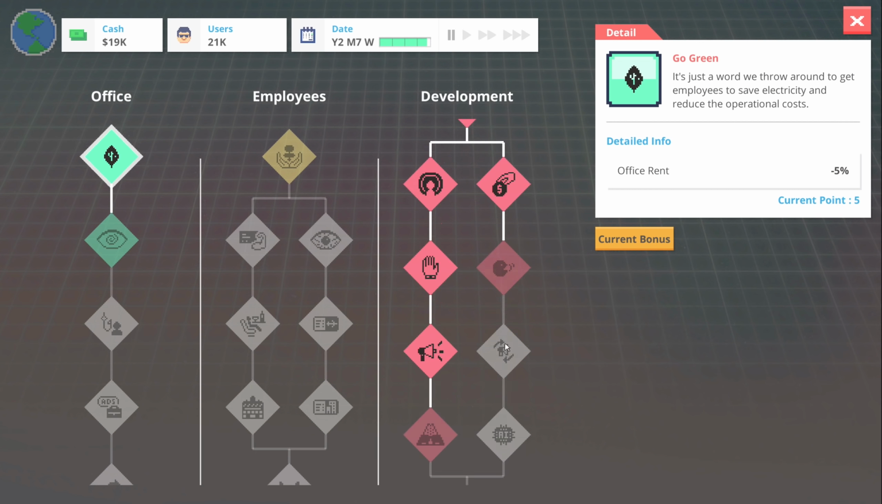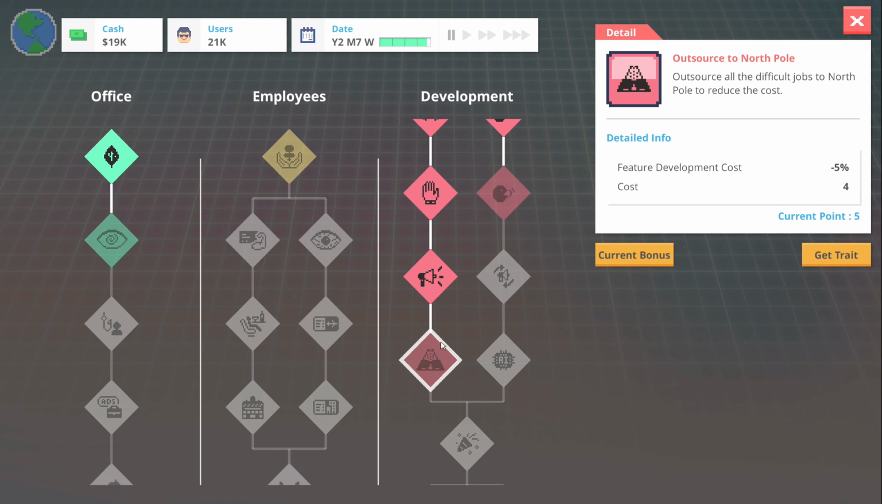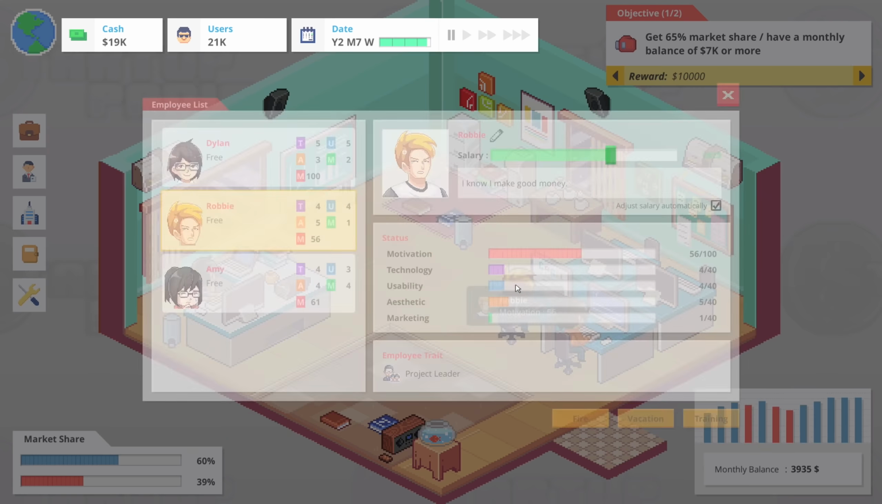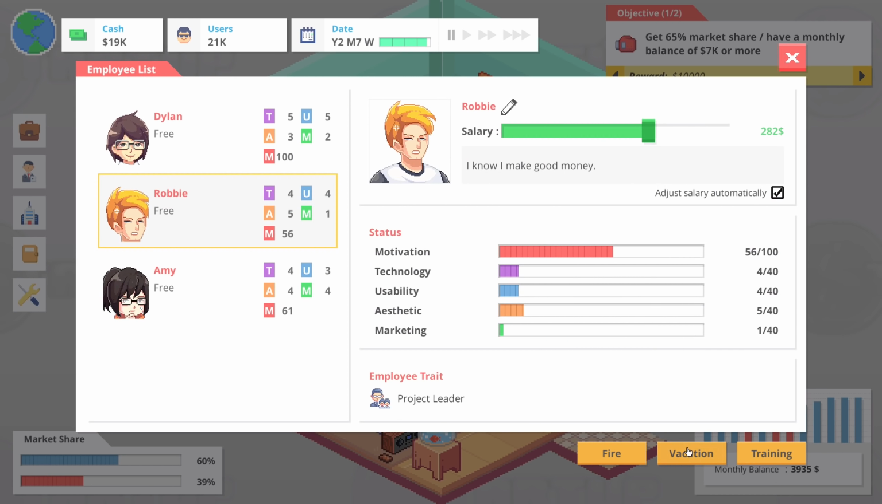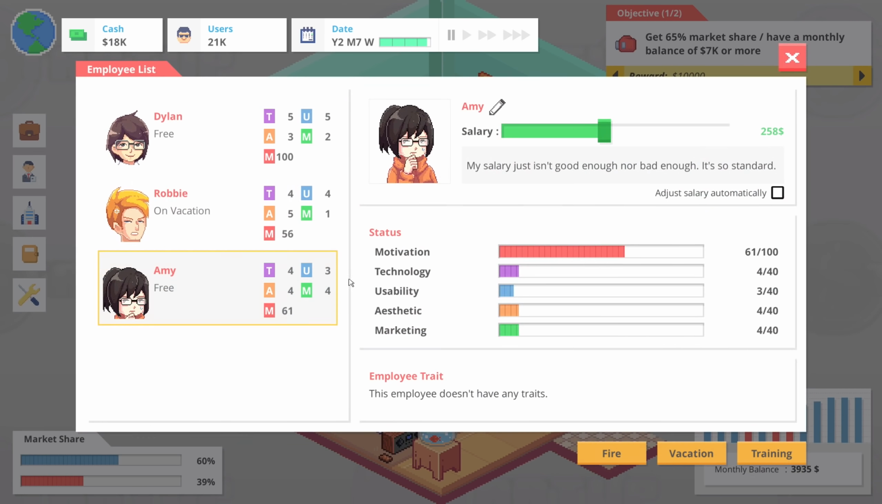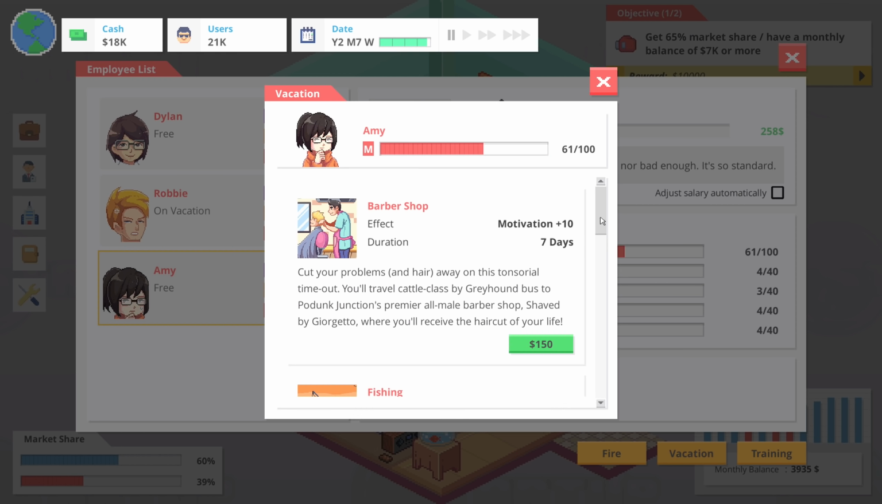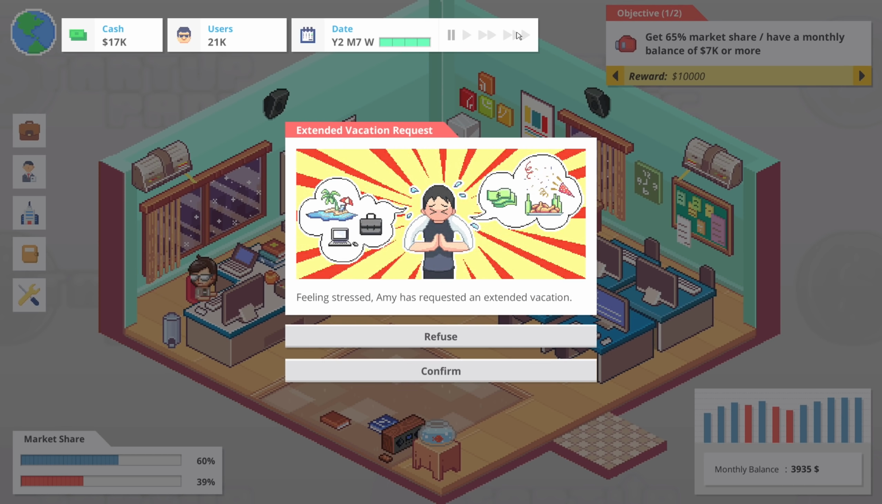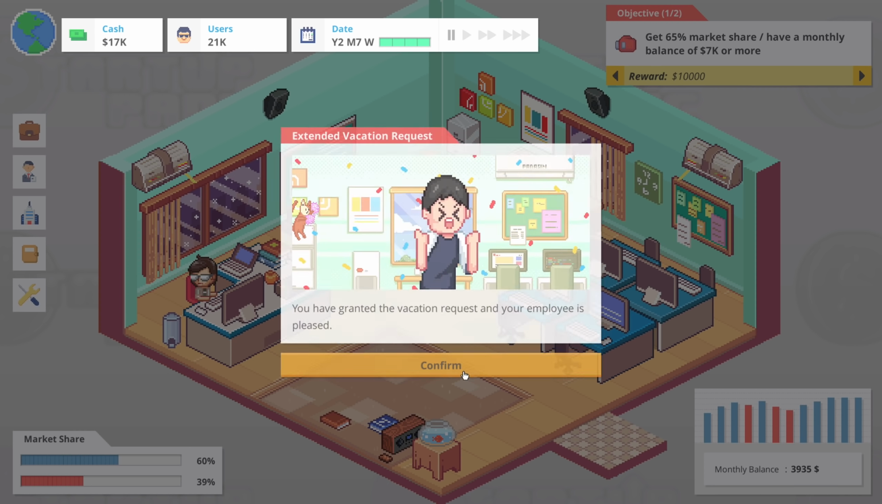Now, having a look at traits, I want this one. I want feature development costs to go down. So we're going to grab that and we're going to see what we're developing here. In fact, yeah, we're going to have to send these guys on vacation for 14 days and for about 14 days as well. So we'll send both of them off to get motivated. Requested an extended vacation. Sure.